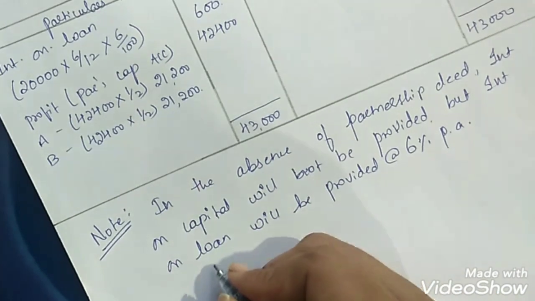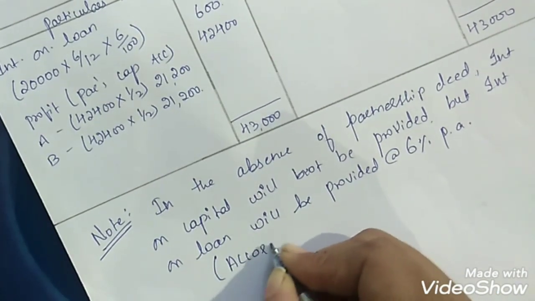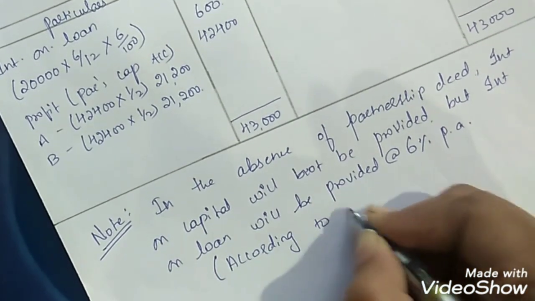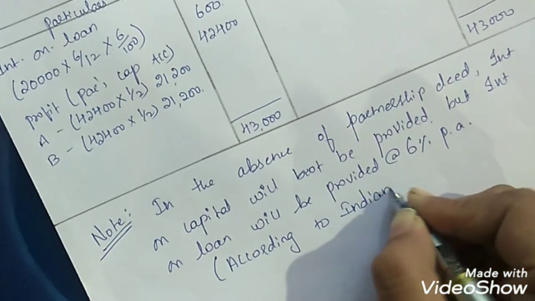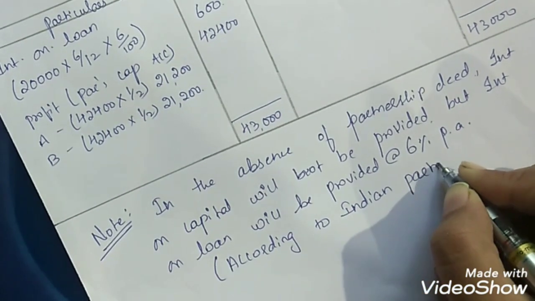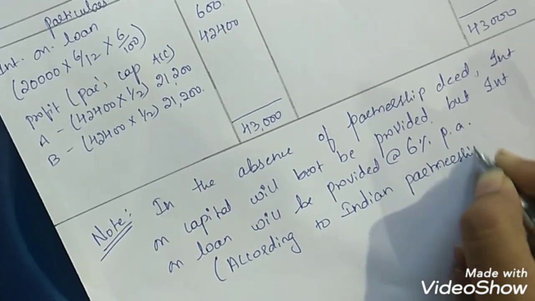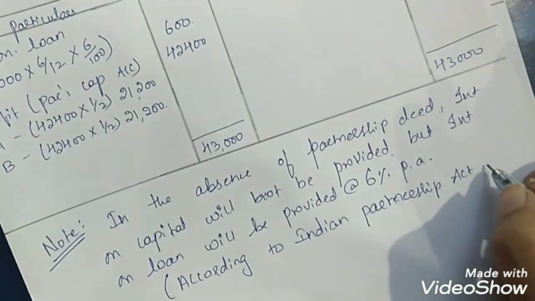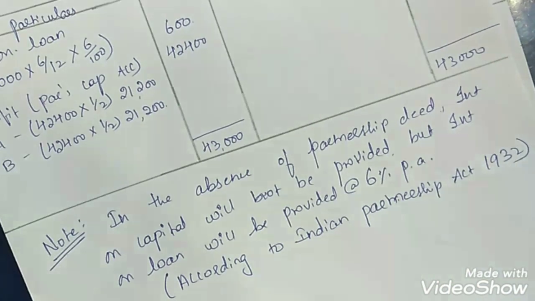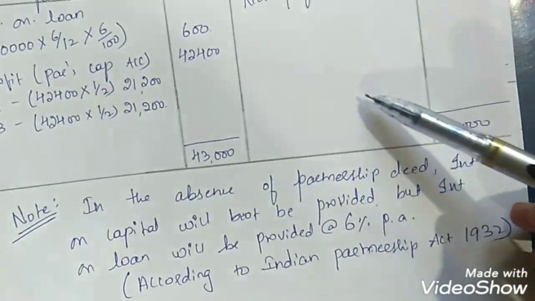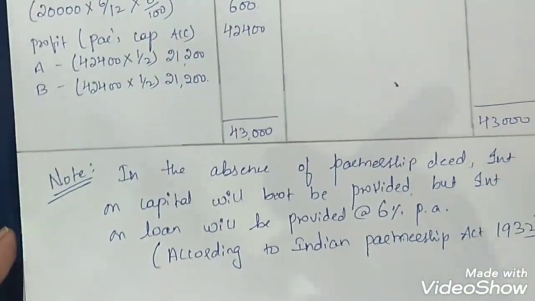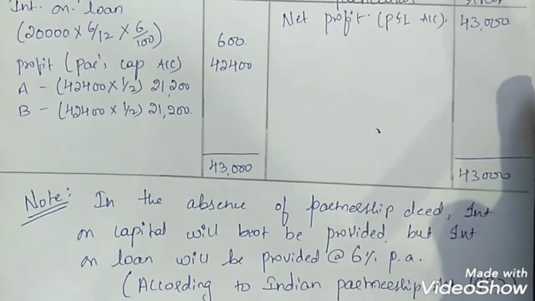In brackets you can also mention according to Indian Partnership Act 1932. If you do it like this, prepare the profit and loss appropriation account, then write a note, you will get the full marks.